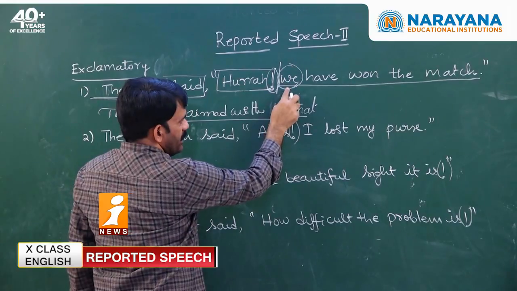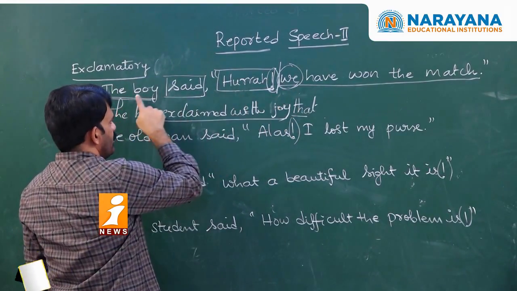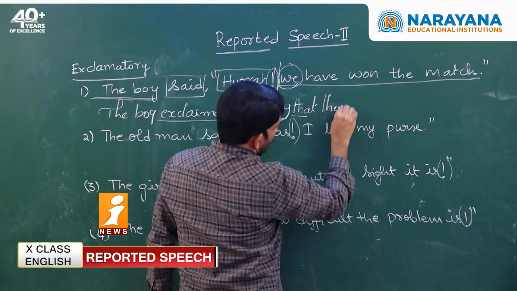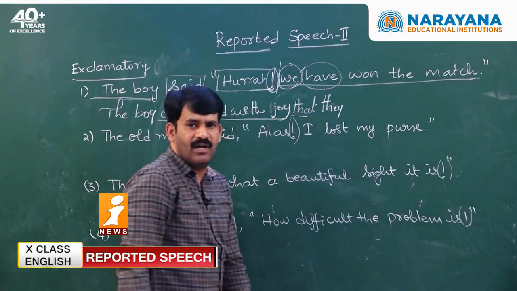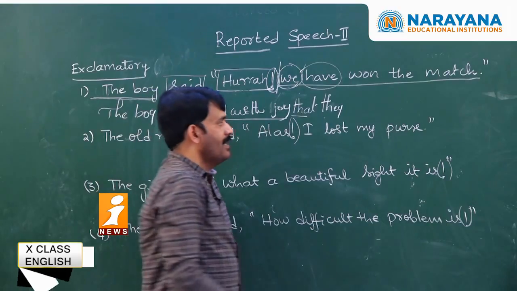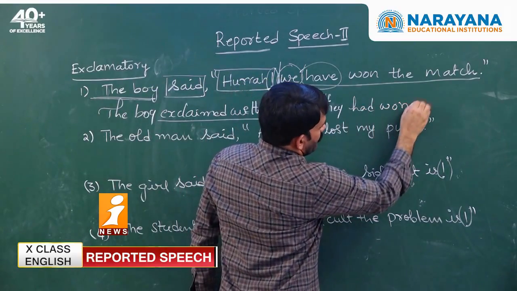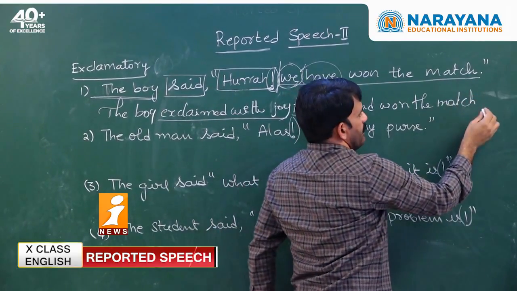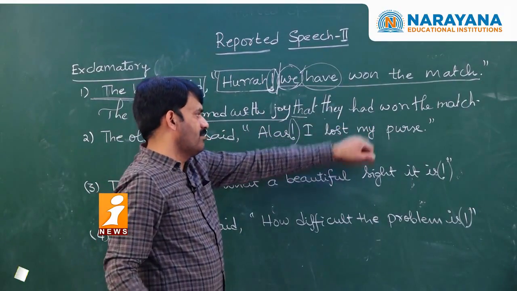Hence we have to write the plural form of third person. What is the plural form of third person? They. So, that they have won. "Have" is a present form. What is the past tense of have? Had. That they had won the match. Full stop. No quotations, no exclamatory mark.